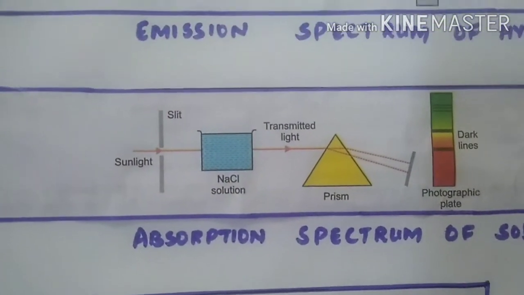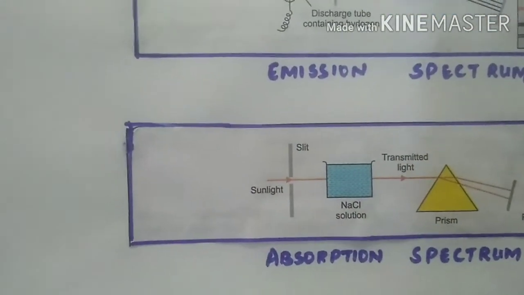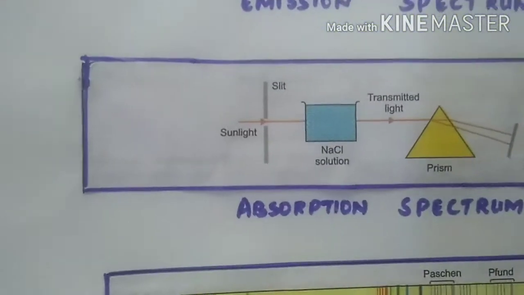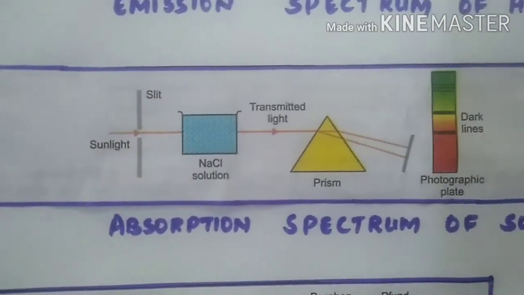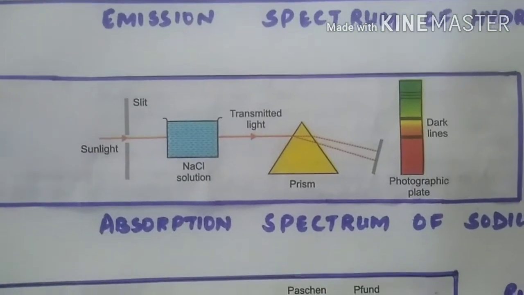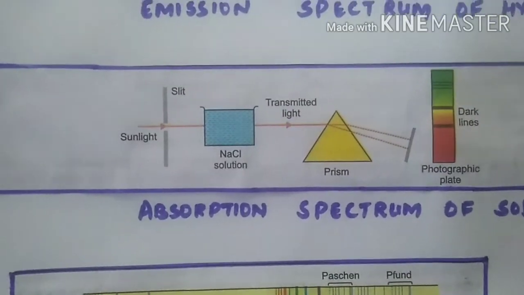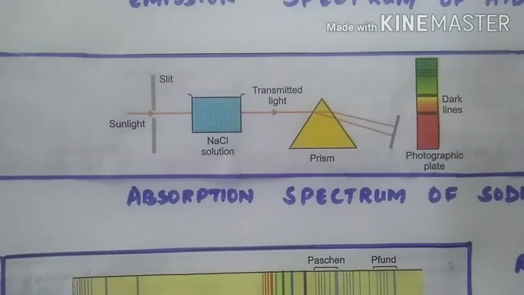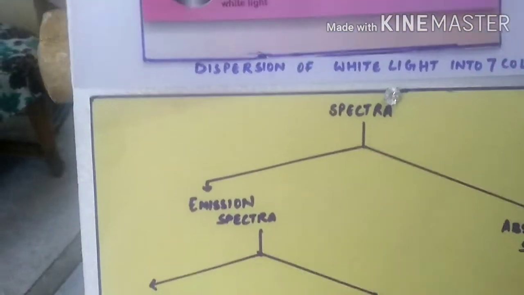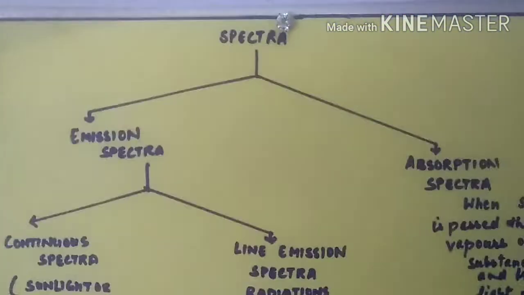In case we place a solution in the path of sunlight, then this solution will absorb some of the radiations of sunlight, and the transmitted light, when passed through the prism, will again show a spectrum in which dark lines appear in the otherwise continuous spectrum. This kind of spectrum, where light is first absorbed and the transmitted light is obtained, is called absorption spectrum. So, spectra can be classified into emission spectra and absorption spectra.